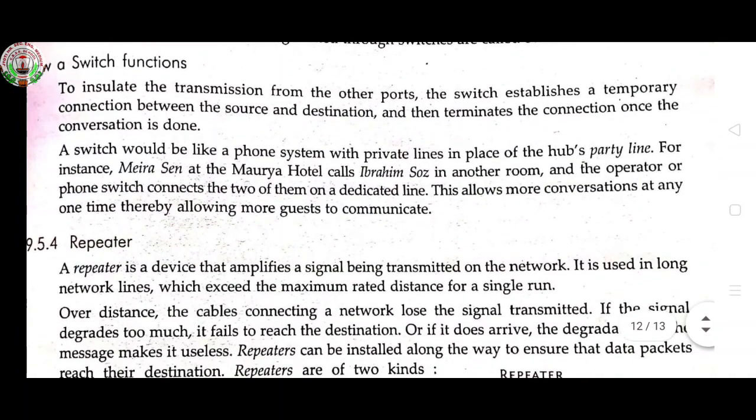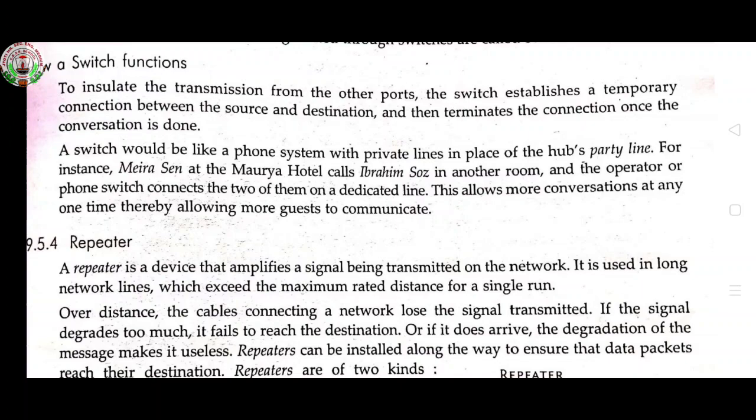Next is the repeater. A repeater is a device that amplifies a signal being transmitted on the network. It is used in long network lines that exceed the maximum rated distance for a single run. Over distance, the cable connecting a network loses the signal transmitted. We have seen many times that when the cable is very long, most of the time the network loses data.